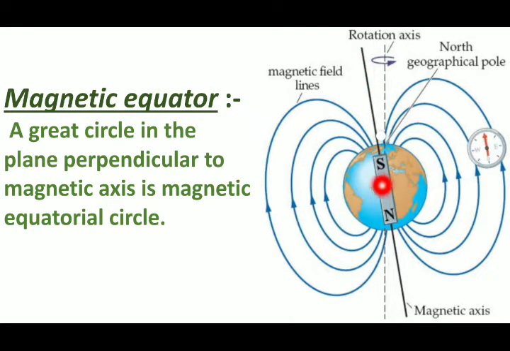This line, the perpendicular line passing through the axis of the magnet, the magnetic axis, is called the magnetic equator. A great circle in the plane perpendicular to the magnetic axis is the magnetic equatorial circle.